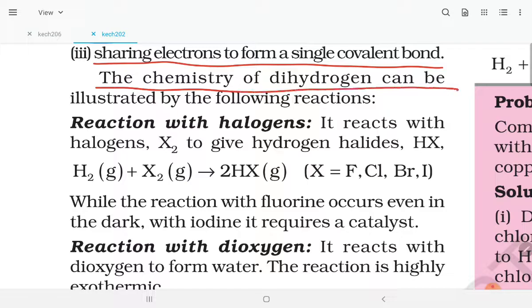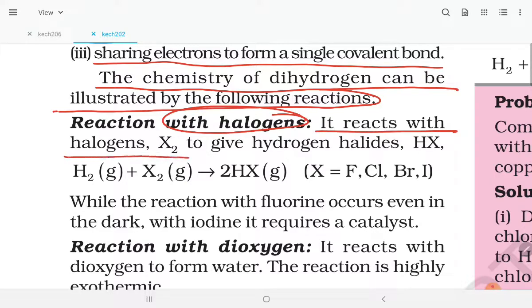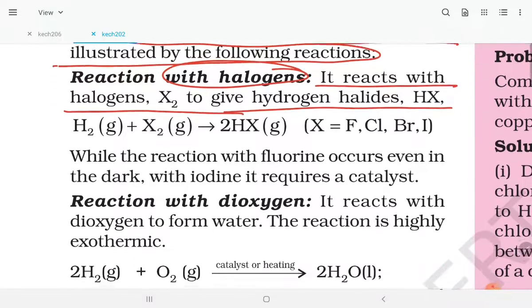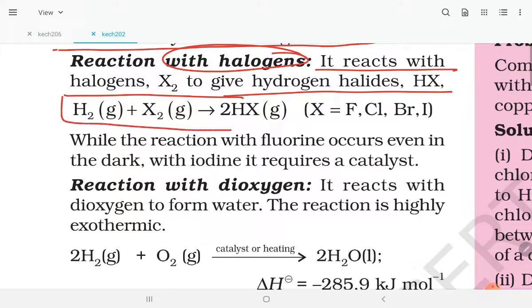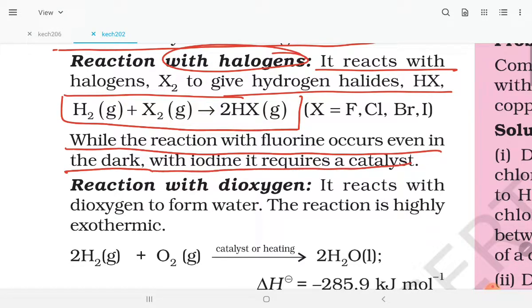The chemistry of dihydrogen can be illustrated by the following reactions. Reaction with halogens: it reacts with halogens to give hydrogen halides, H2 plus X2 gives 2HX. While the reaction with fluorine occurs even in the dark, with iodine it requires a catalyst.